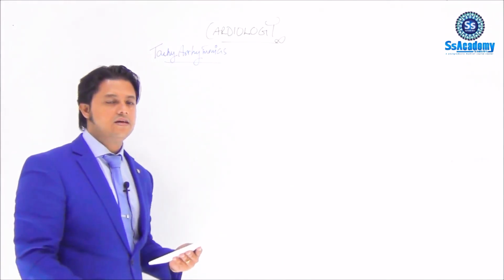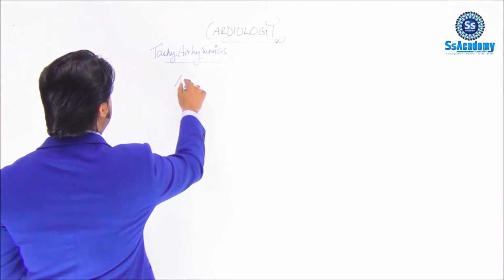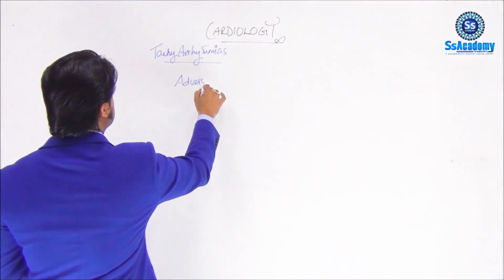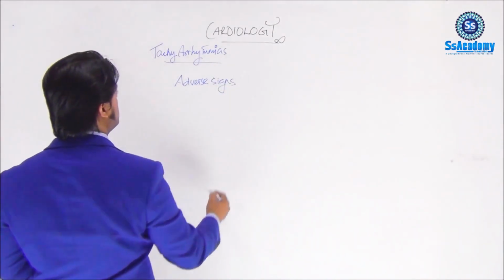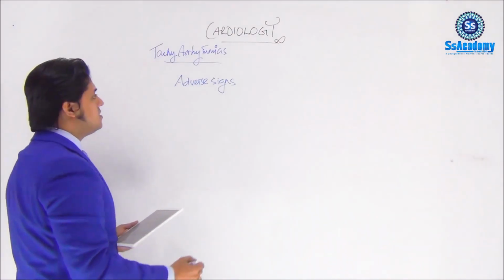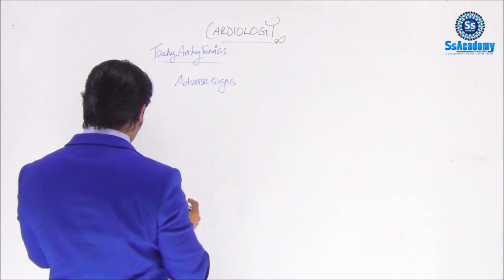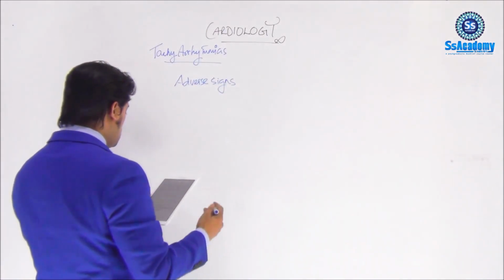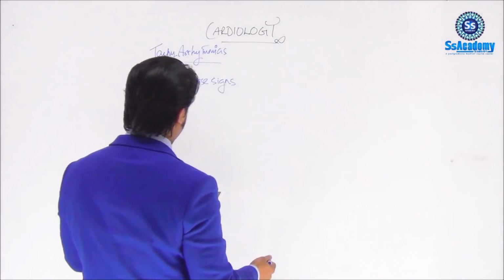Immediately after that, we look at whether the patient has adverse signs or adverse features present or not. Adverse signs are classified in your notes: shock, cold, clammy extremities, syncope, marked ischemia, and heart failure.